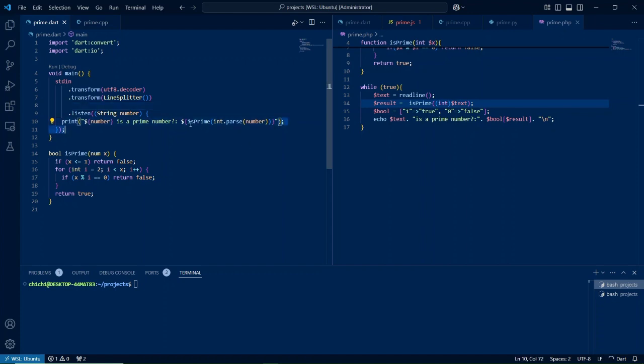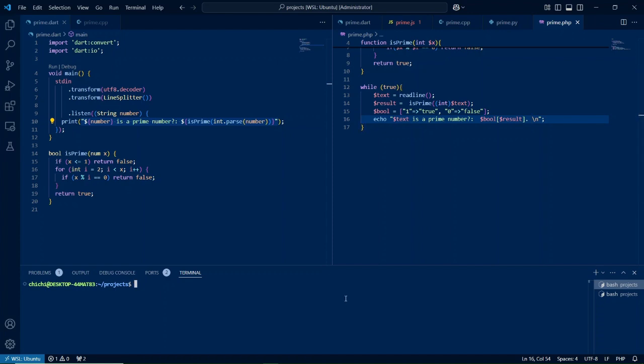As with other languages I am familiar with, Dart performs string interpolation. PHP does too. Let's give it a try. I don't know since which version of PHP it allowed string interpolation, but I know we can perform it.